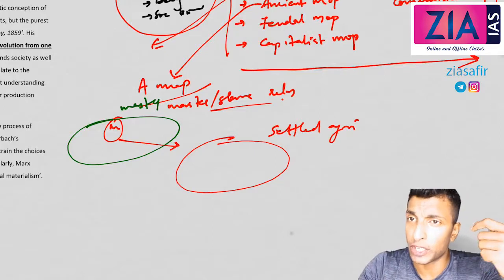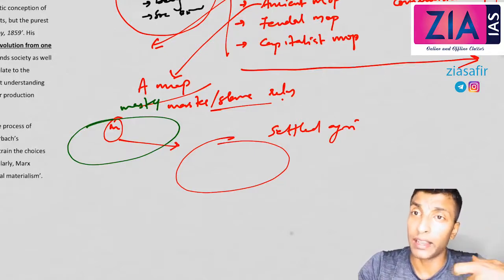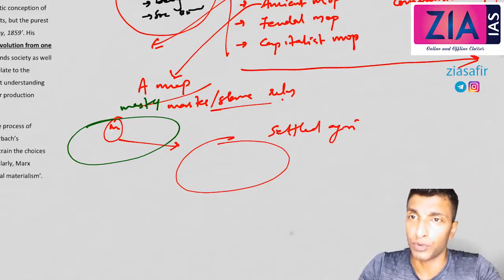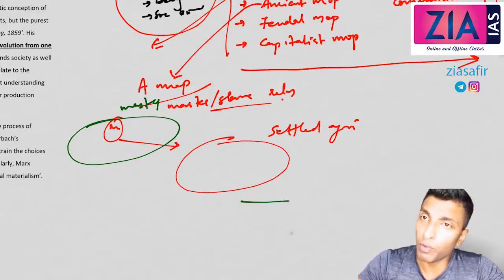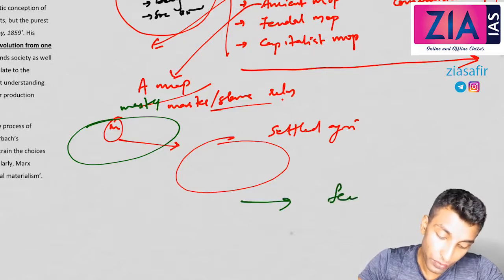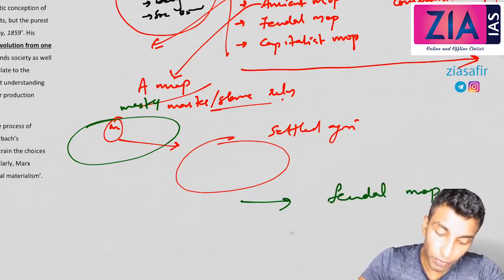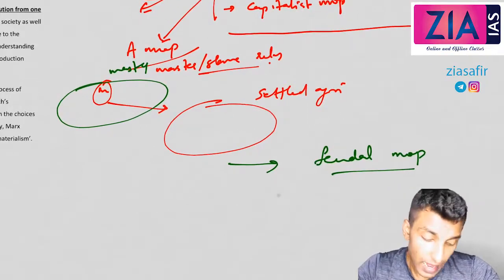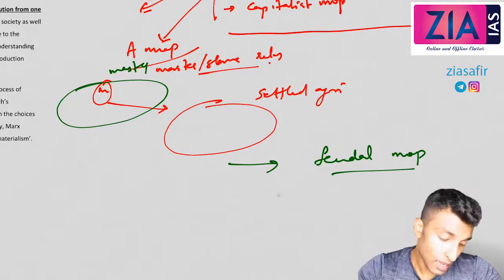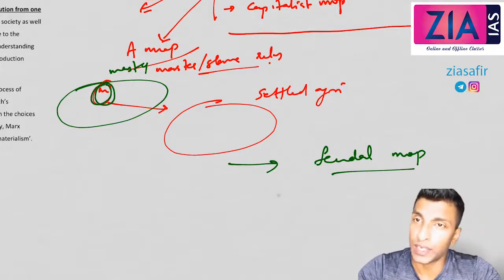So here also, when the mature condition exists, the slaves revolt. And slaves will capture control over entire forces of production because they know how to produce, what to produce, etc. So now they will start cultivating their own. Okay, and they will enter into a new mode of production, that is feudal mode of production, where the entire production will be done by the erstwhile slaves. Actually, these people are the agents of settled agriculture.